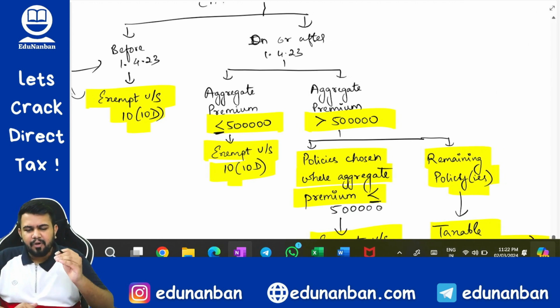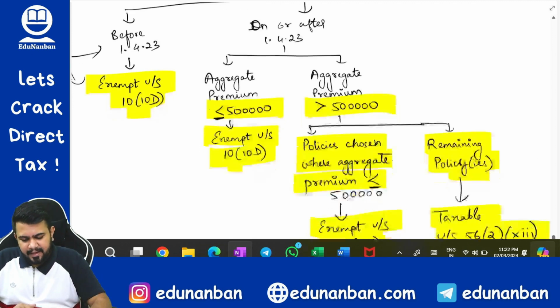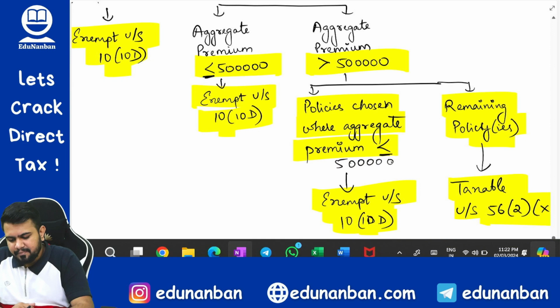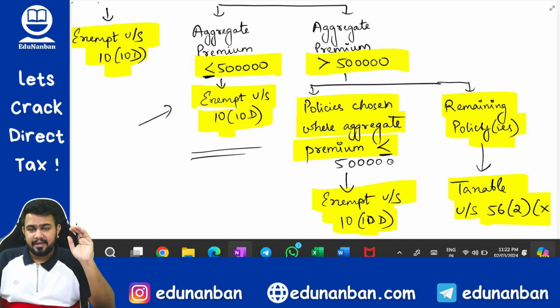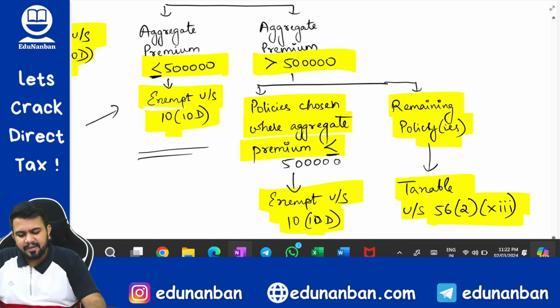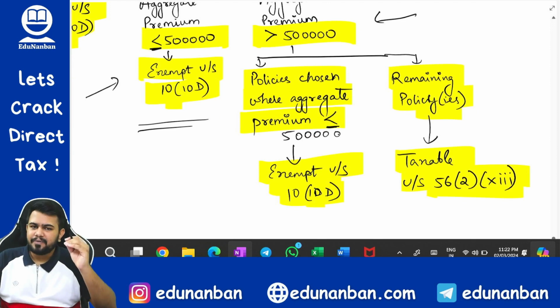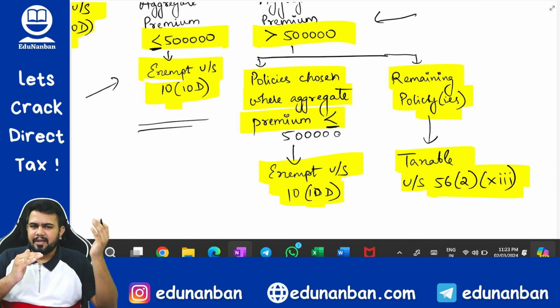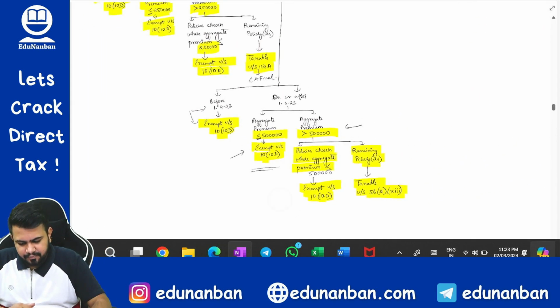However, if the policy is issued on or after 1/4/2023, then if the aggregate premium is within 5 lakh rupees, then it is exempt under 10(10D). What is exempt? Maturity amount is exempt. But if the aggregate premium is more than 5 lakh rupees, then the assessee has the option to choose the policies whose premium is within 5 lakhs and the remaining policies will become taxable. So this was the provision, correct?